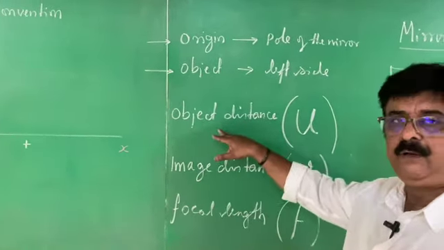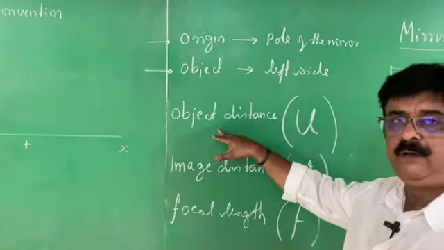Then you have to remember many things here. Real image, virtual image, erect image, inverted image: you have to write the sign. Real image is minus, virtual image is plus, inverted image means minus, erect image is plus.